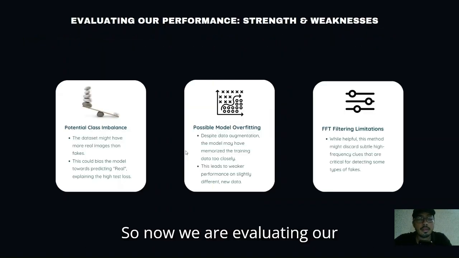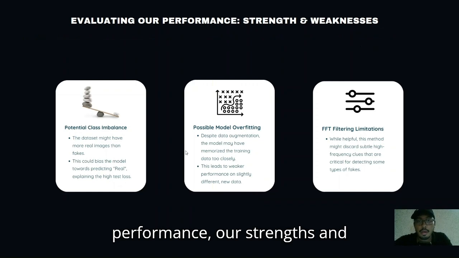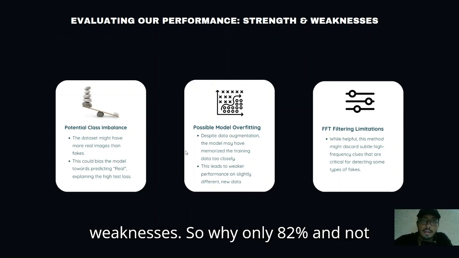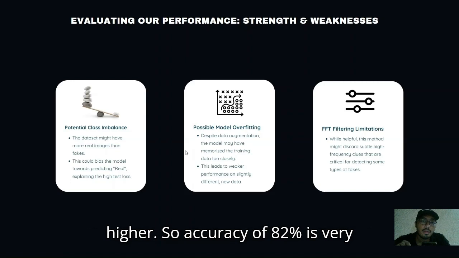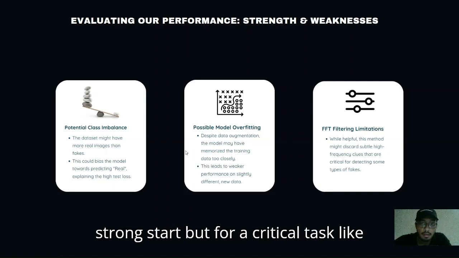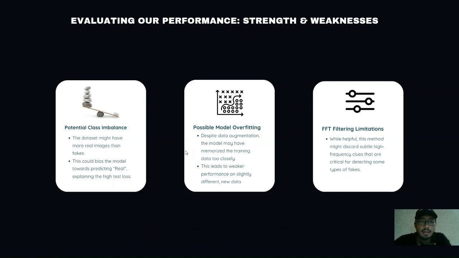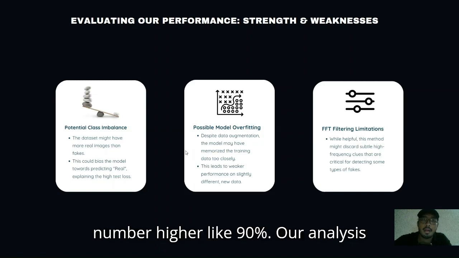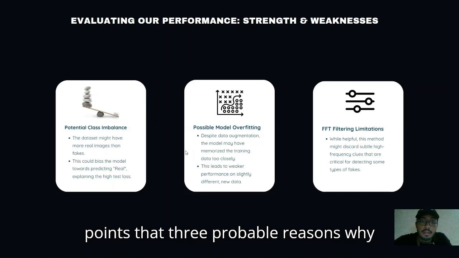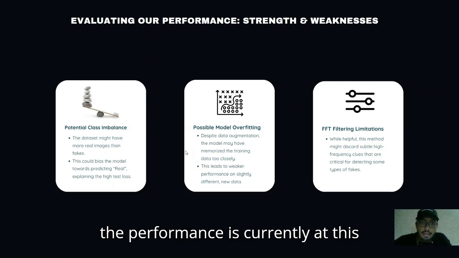So now we are evaluating our performance, our strengths and weaknesses. So why only 82% and not higher? An accuracy of 82% is a very strong start, but for a critical task like deepfake detection, we want to push the number higher, like 90%. Our analysis points to 3 probable reasons why the performance is currently at this level.